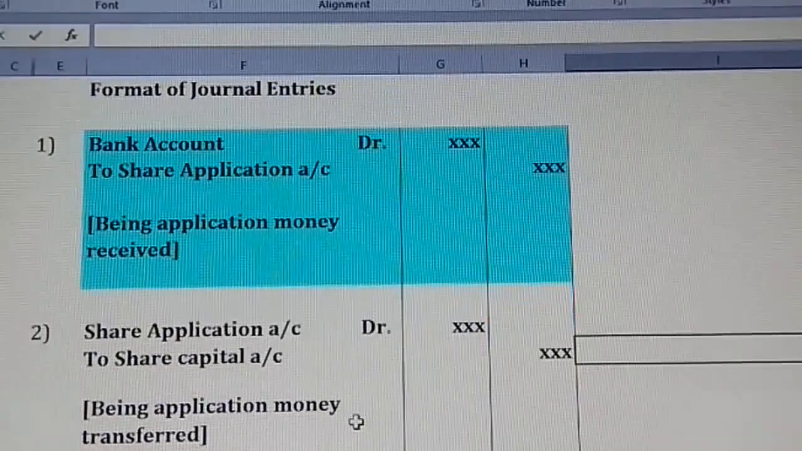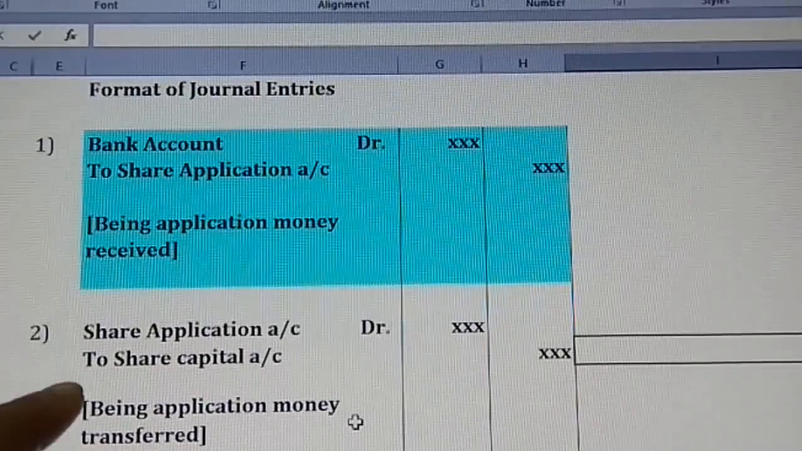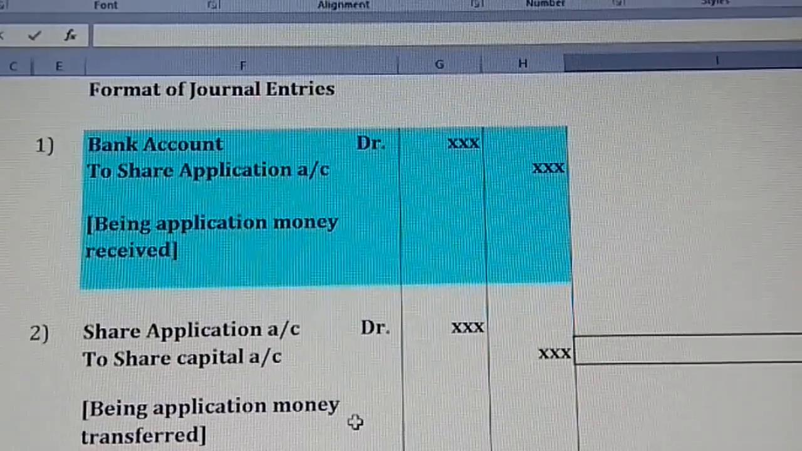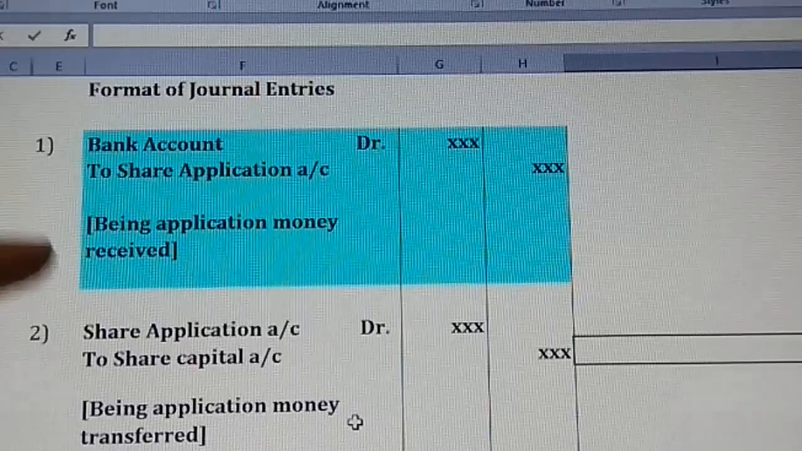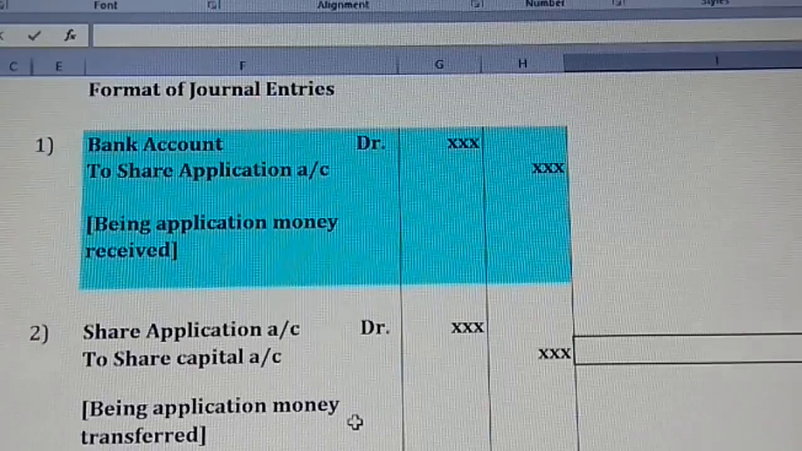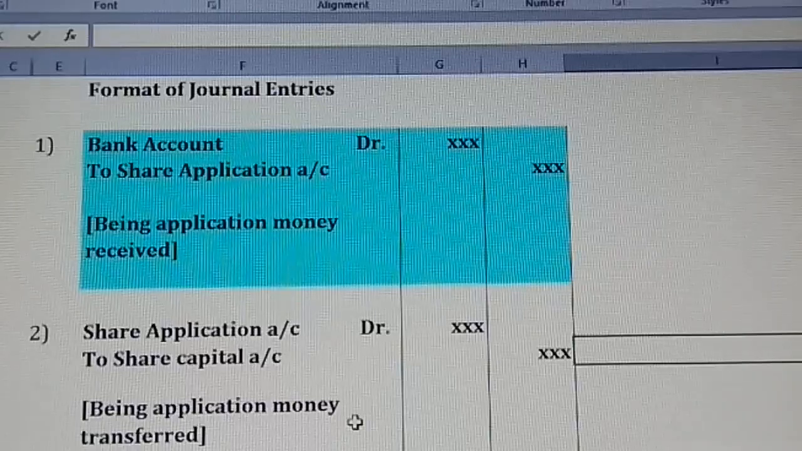Just observe the money received, the money transferred. These two entries are very much important, the basics with which you start. All the rest are very simple if you know this. If you remember these two, the rest are very simple and easy. I'll tell you people how to take it. Now let us go for the next.